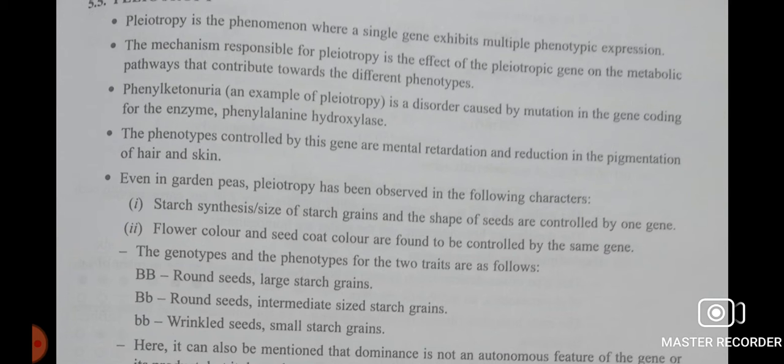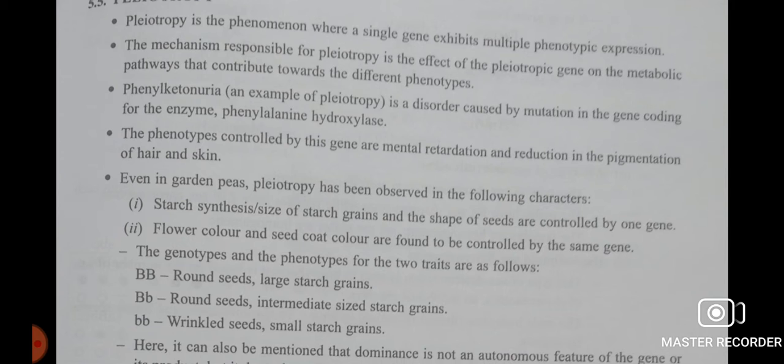Okay, so now next we are going to study pleiotropy. Pleiotropy means a single gene is controlling many characters. Many phenotypes are controlled by the single gene. The mechanism responsible for pleiotropy is the effect of the pleiotropic gene on the metabolic pathways that contribute towards the different phenotypes. For example, phenylketonuria is an example of pleiotropy.